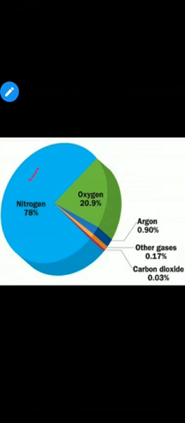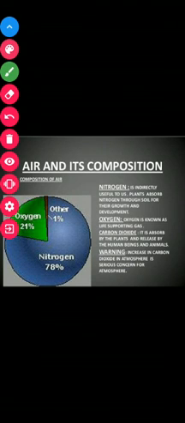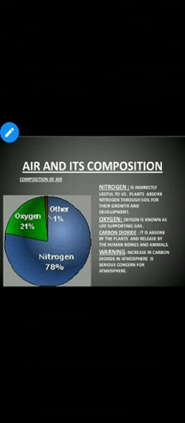Now we are going to discuss the gases whose features we have mentioned. So first we will talk about the gas present in the maximum amount in the air, that is nitrogen, as I told. The percentage found is approximately 78%.